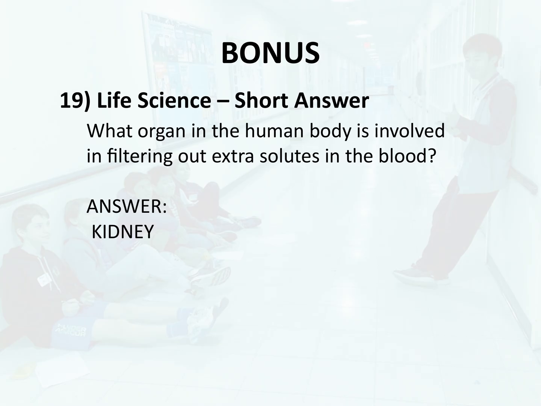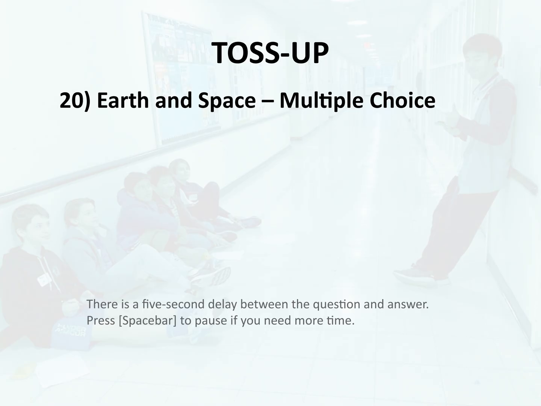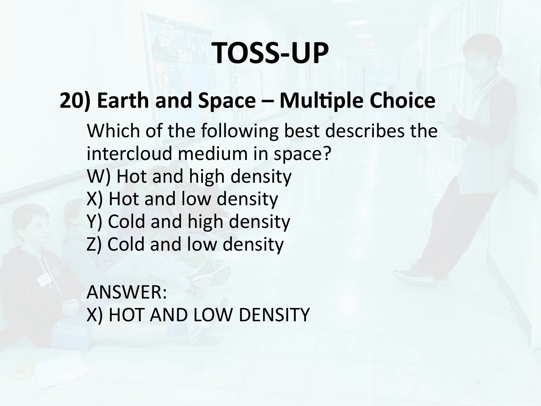Toss-up 20. Earth and space, multiple choice. Which of the following best describes the intercloud medium in space? W. Hot and high density. X. Hot and low density. Y. Cold and high density. Z. Cold and low density. Answer. X. Hot and low density.